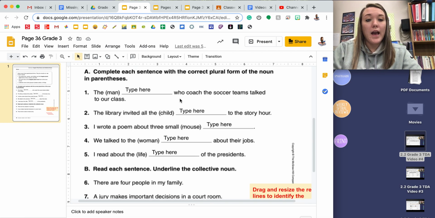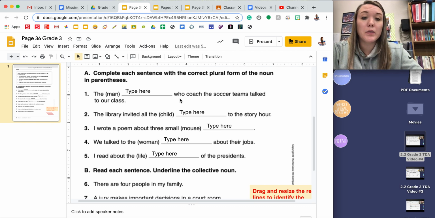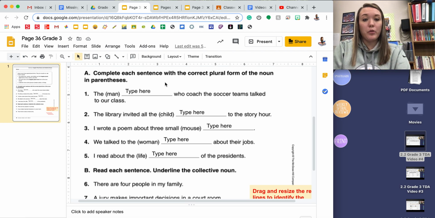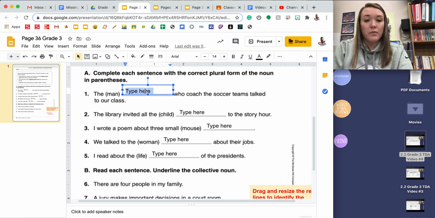For part A on this page, you're going to complete each sentence with the correct plural form of the noun in parentheses. Number 1 says, the man who coaches the soccer teams talked to our class. We need to change man to the plural form, and the plural form of man is men. So I'm going to type men on the line.